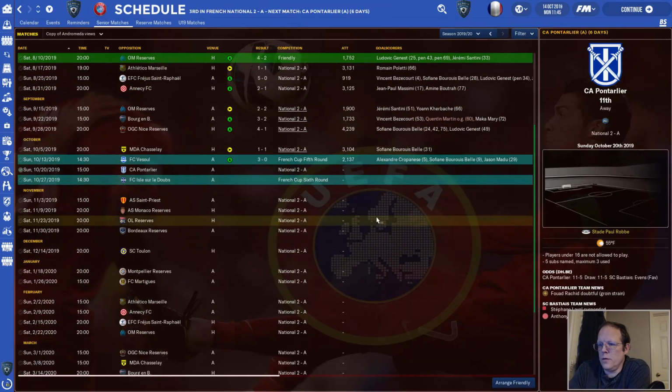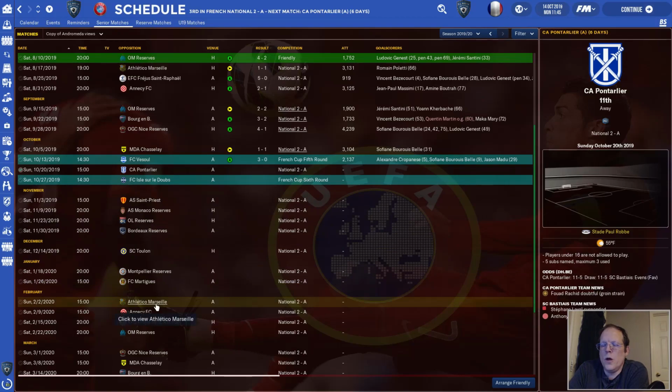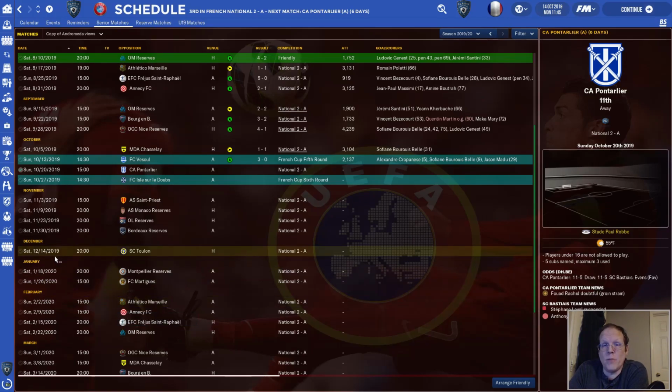Let's see. Looking ahead. Yep, you know what? We're going to come back for the Monaco reserve game. And then we're going to skip all the way to Atletico Marseille, get the January transfer window out of the way. Probably not going to be a lot of action there. We've got 1 game in December. I'm going to fill it up with as many friendlies as I can. And then go from there.